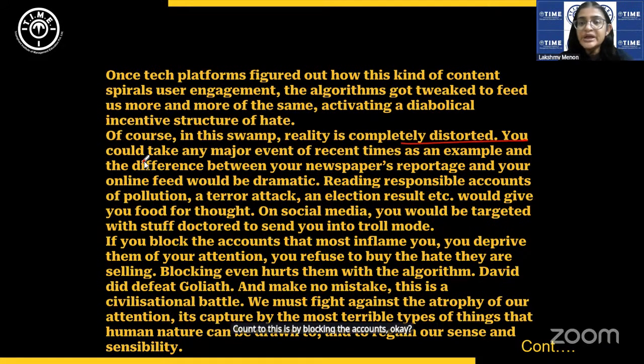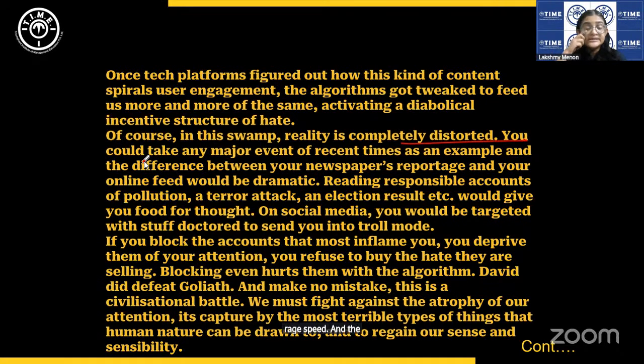Now, it ends by saying the best way to counter this is by blocking the accounts. Okay, if you do that, you deprive them of your attention. It also hurts them with the algorithm. It says David did defeat Goliath. The biblical reference: David was a small boy who defeated the giant Goliath. So while the tech platforms may be huge, we as individuals can also defeat this problem of rage bait.